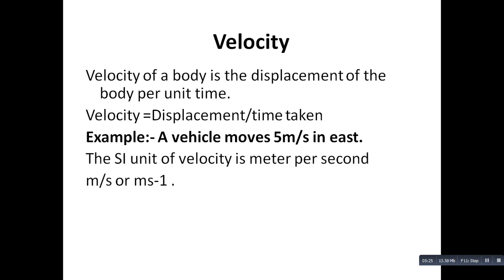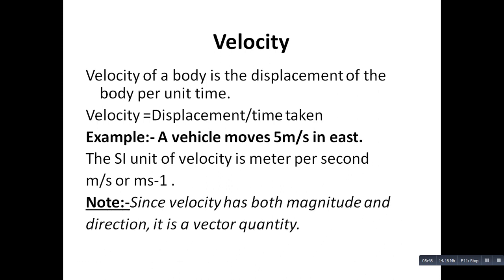It is different from speed in this manner. The SI unit of velocity is meter per second. It can also be written as meter oblique second or meter second to the power -1. Note, since velocity has both magnitude and direction, it is a vector quantity.